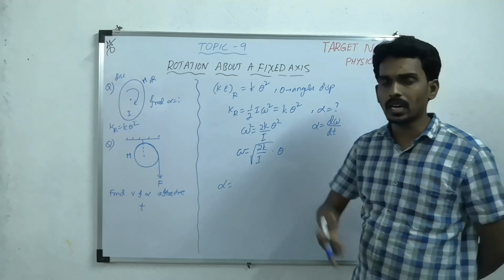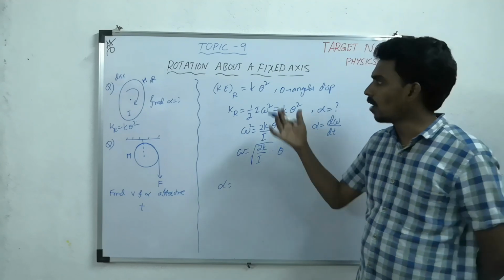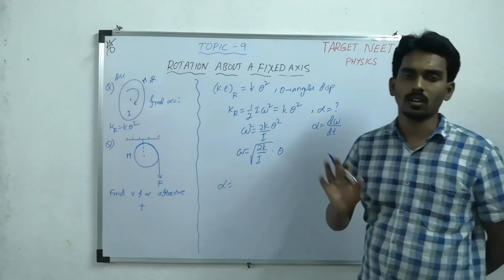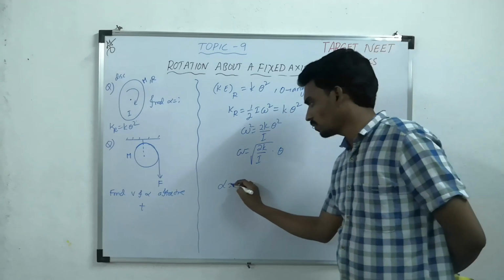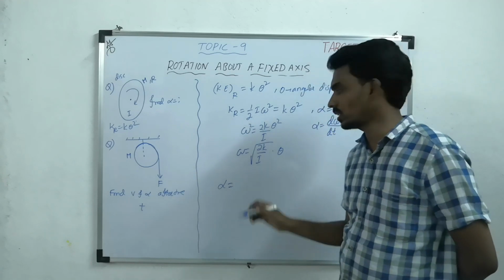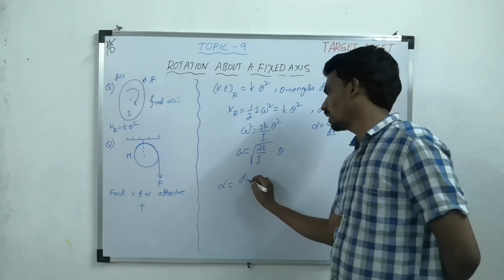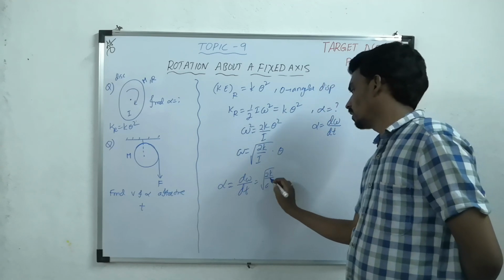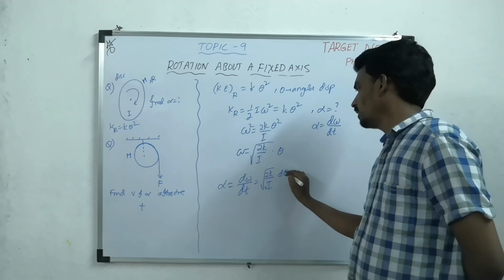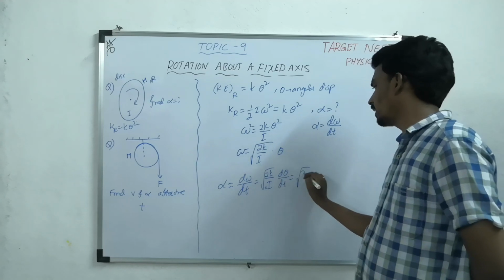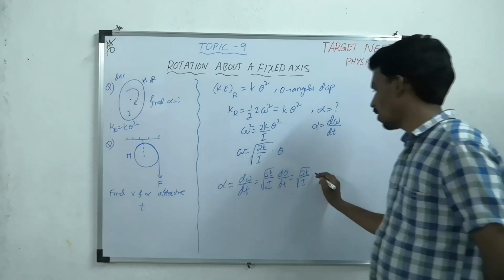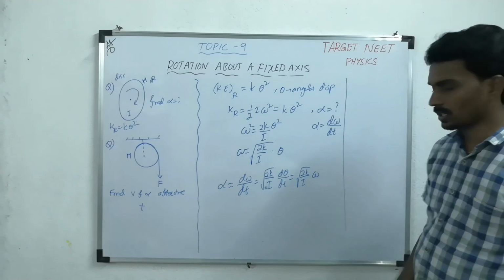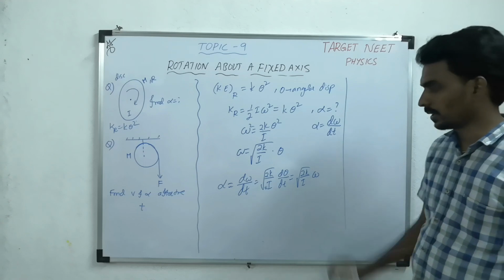So we need omega to find alpha. So how can we get the omega value from the given data? That is the logic. So that's why I always say, think logically and sensibly. So alpha equal to d omega by dt, and this is d theta by dt. What is d theta by dt? That is omega. Already we have taken the formula list previously, just in the beginning.